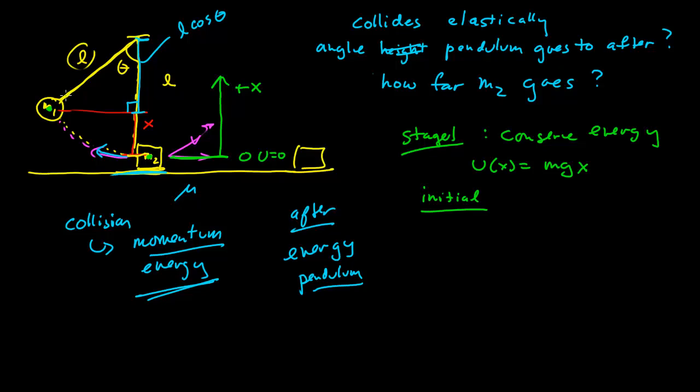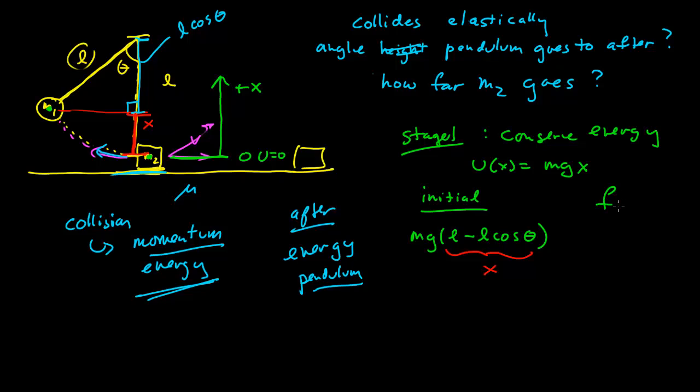And so this red distance x, the height that the object is above the zero of potential energy, is going to be L, the total length, minus L cosine theta. So this is the height that the object starts above the zero of potential energy.